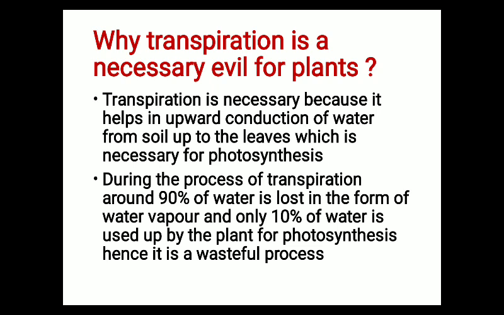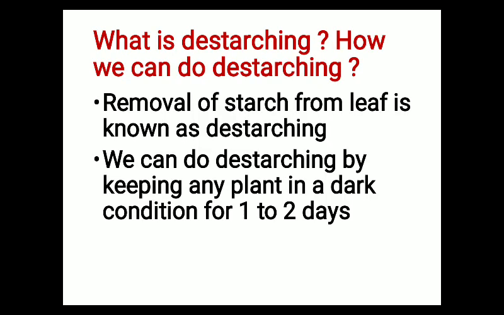Now come to the next question. What is destarching? How can we do destarching? Simply, removal of starch from the leaf is known as destarching. And the second part of the question is how we can do destarching. By keeping any plant in a dark room or dark condition for 1 to 2 days, we can do destarching.